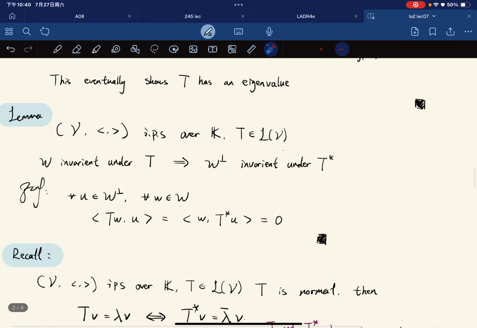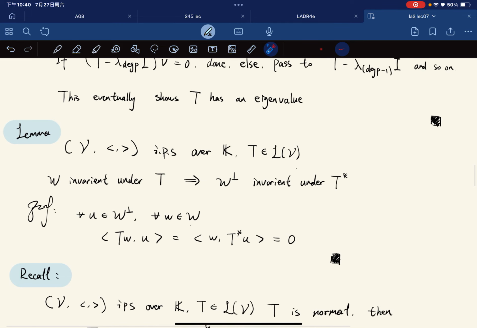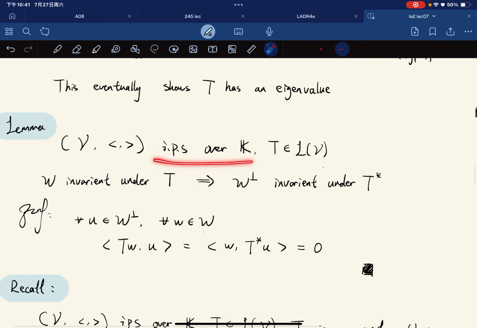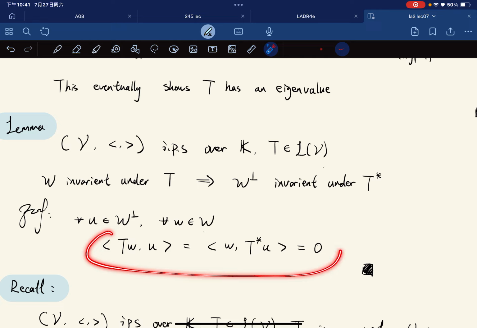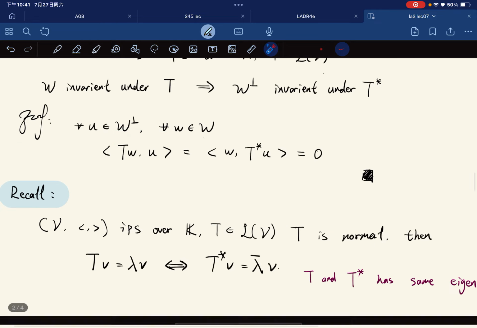Okay, so here's the lemma. For an inner product space over K, but in our case we care about C, if W is invariant under T, then W perp is invariant under T star. The proof is really just one line, okay? There's really just one line.